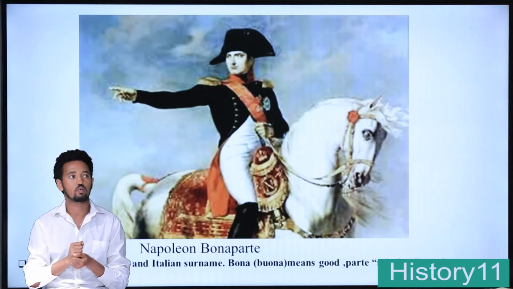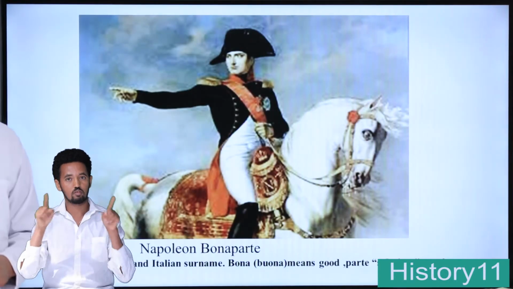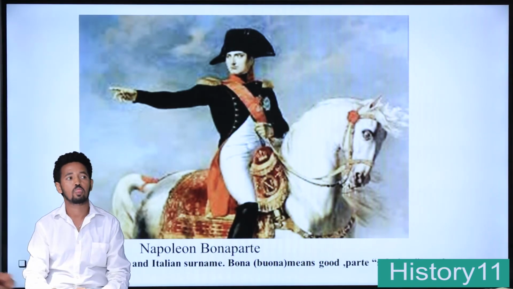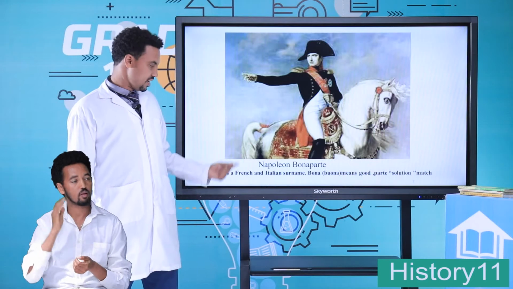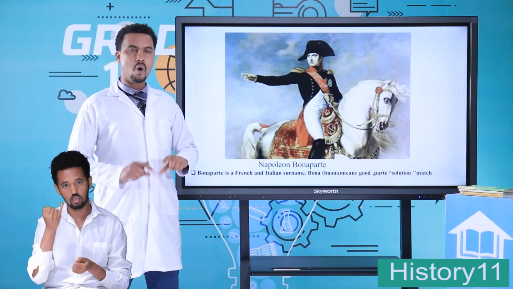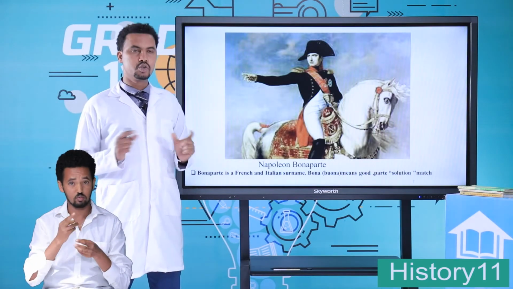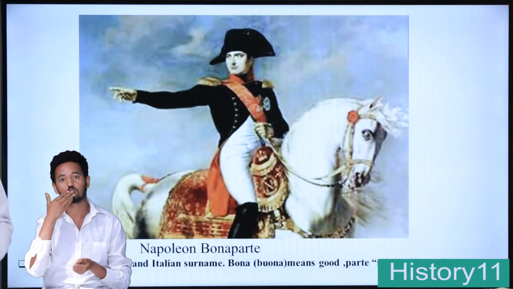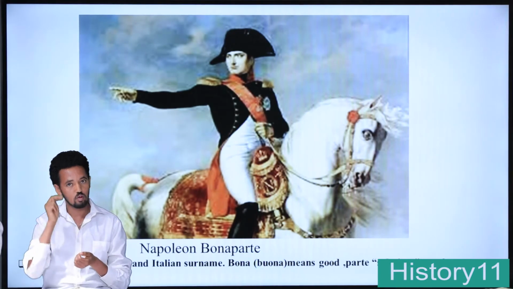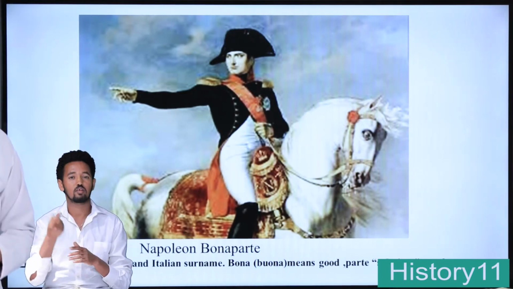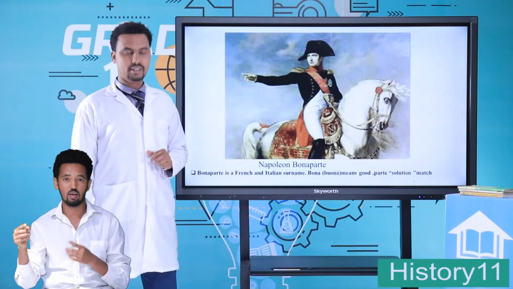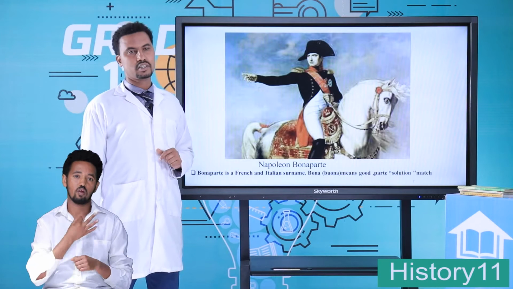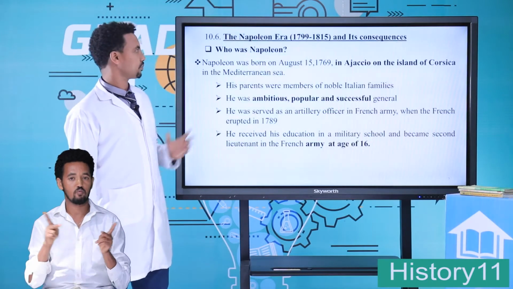Let us see, this is a picture of Napoleon Bonaparte. Bonaparte is a French and Italian surname. Bona means good, and parte means solution or match. Napoleon Bonaparte, starting from 1799 up to 1815, ruled France and different provinces of Europe.